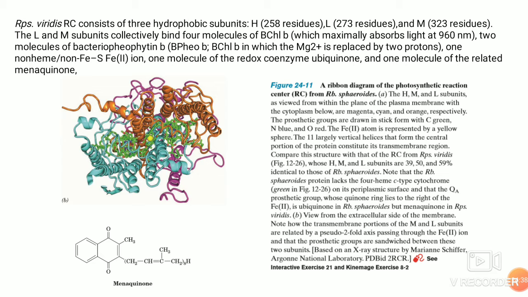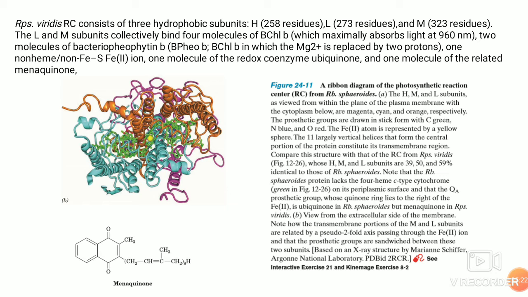The reaction center particles form a complex of several species in purple photosynthetic bacteria, and they are almost similar in composition. Rhodopseudomonas viridis contains three hydrophobic subunits, that is H, L and M. The L and M subunits of the membrane spanning protein collectively bind four molecules of bacterial chlorophyll B. This bacterial chlorophyll B absorbs at 960 nanometer. Bacterial chlorophyll A absorbs at 870 nanometer.